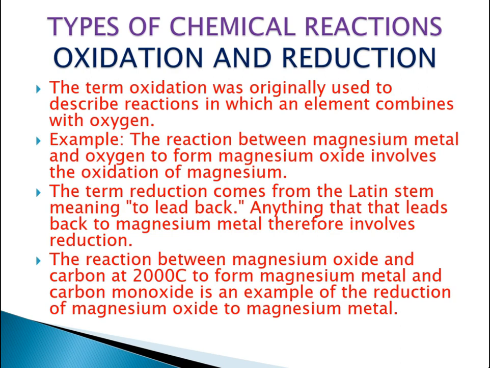Now next is reduction. What is reduction? Reduction comes from the Latin stem meaning to lead back. Anything that leads back to magnesium metal therefore involves reduction. The reaction between magnesium oxide and carbon at 2000 Celsius to form magnesium metal and carbon monoxide is an example of reduction of magnesium oxide to magnesium metal.